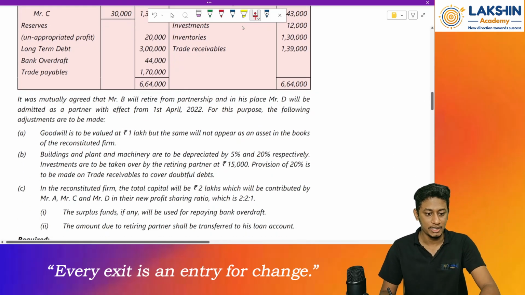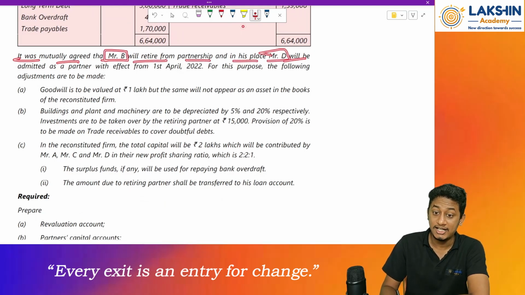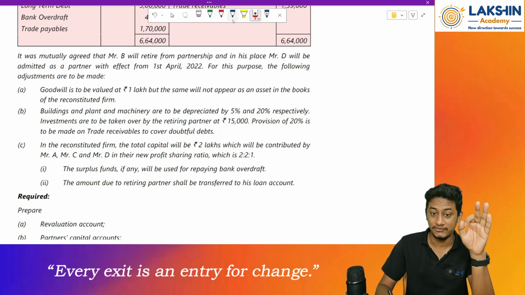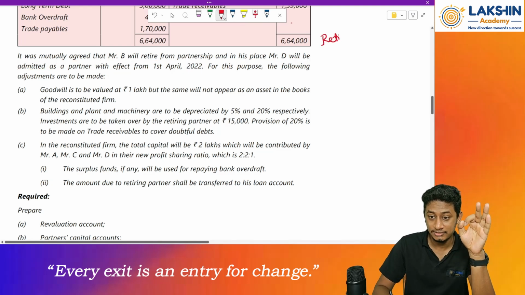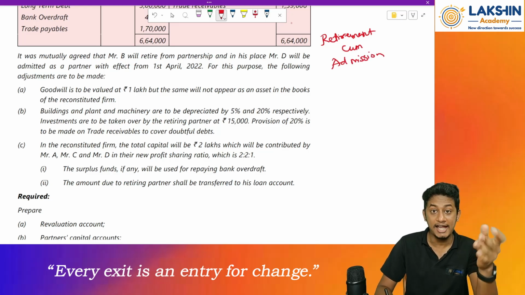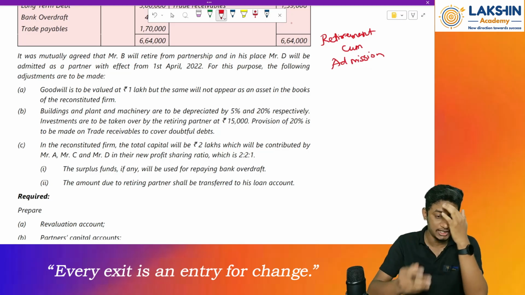Clear? Okay. It was mutually agreed that Mr. B will retire from the partnership and in his place Mr. D will be admitted as a partner with effect from 1st April 2022. Now this is the case of retirement cum admission. So in this case, both a partner is retiring and a new partner is being admitted. So it is a merger of both the chapters. Clear? Okay.